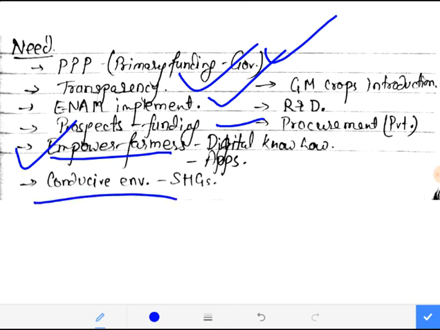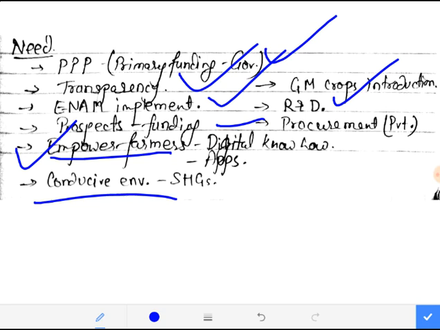So there must be a conducive environment formed by the government, so that SHGs could proliferate. Now what are SHGs? Those are self-help groups, and if self-help groups proliferate, then it is said that there is a probability of professionalism in the agriculture sector increasing, right? So that's why it is being said. Next, genetically modified crops introduction must be there, all right? Because if genetically modified crops are introduced, then the production per hectare will increase very much, which will of course benefit the agriculture sector.